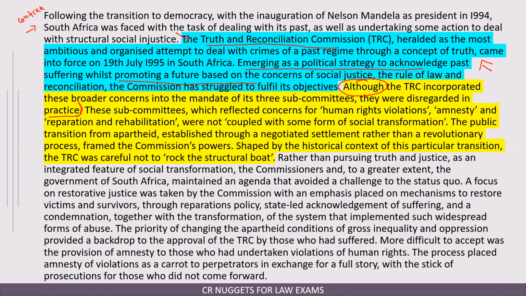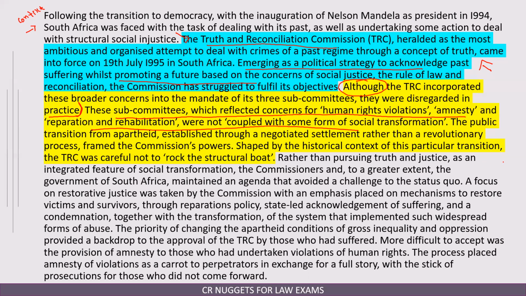The purpose of the passage becomes that the TRC was introduced to deal with the past and also to reform the structural social injustice. The main idea behind the TRC is mentioned, its broad objective is mentioned, and then the author says that the objectives were disregarded in practice, and these lines in yellow tell us why the author is saying that. So these are basically the evidences for the author's view on why they were disregarded.